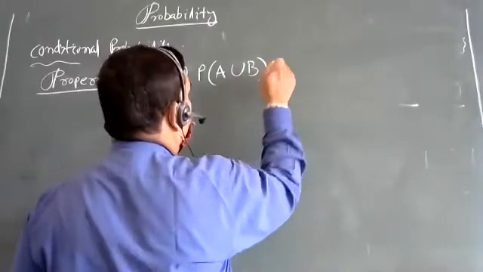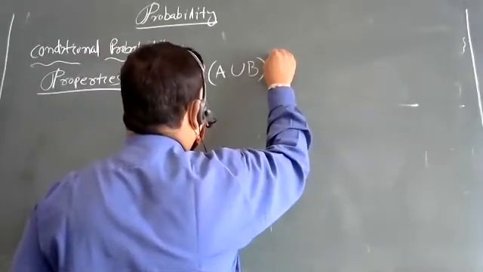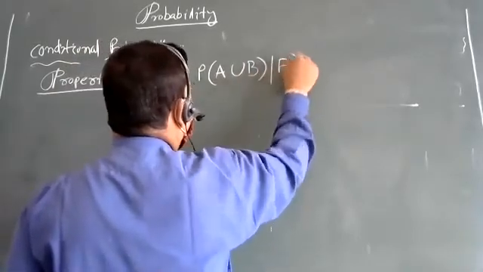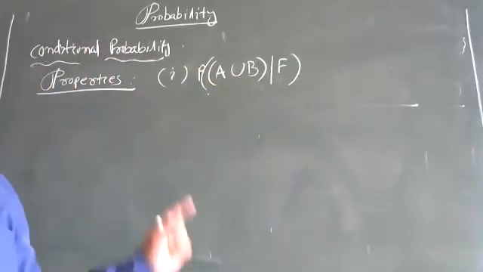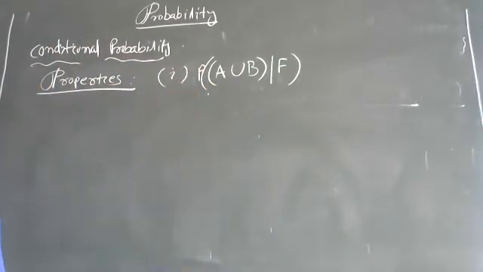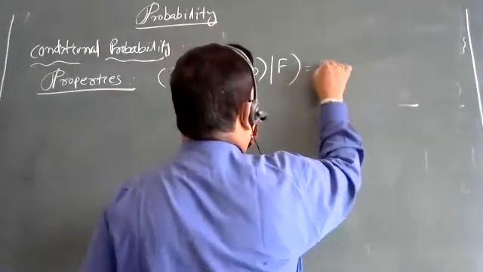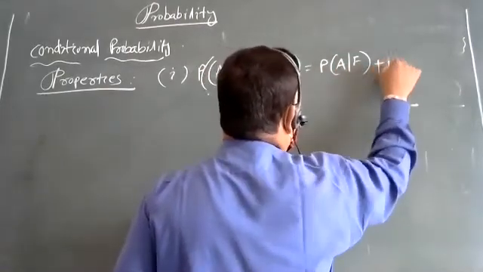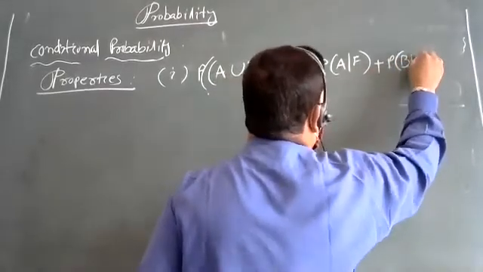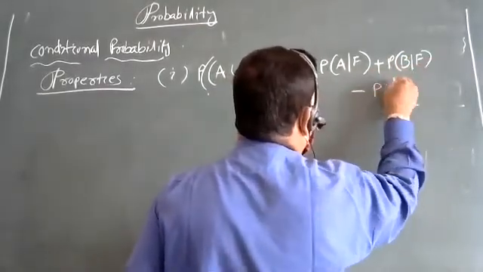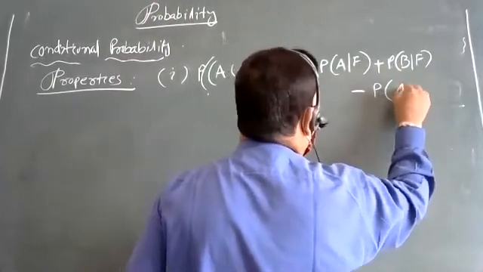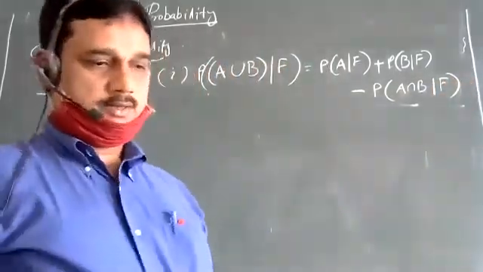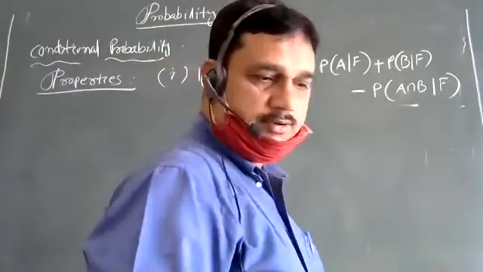So probability of A union B, given that F has occurred, is equal to probability of A given F plus probability of B given F minus probability of A intersection B given F.